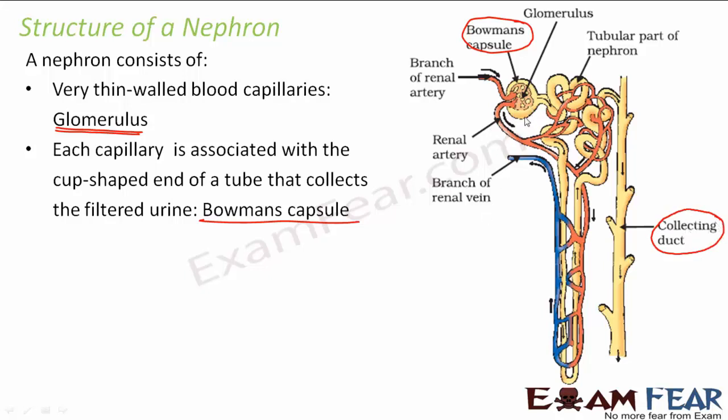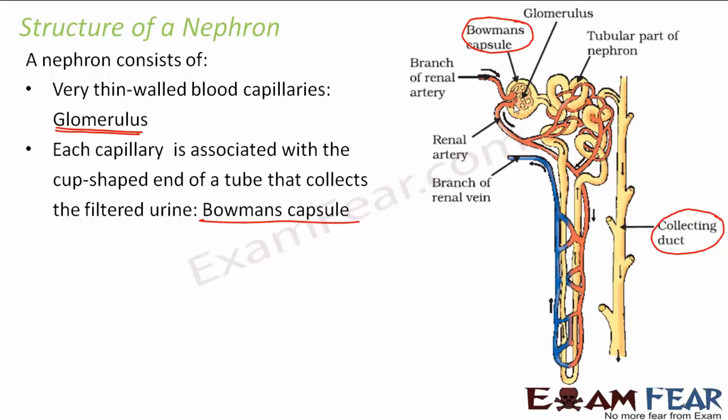Now how is the urine getting produced, or how is the blood containing waste products getting filtered? What happens is that the glomerulus is attached to the Bowman's capsule and the other end of the Bowman's capsule is the collecting duct. Whenever the blood comes here, the blood is right now containing the waste products.